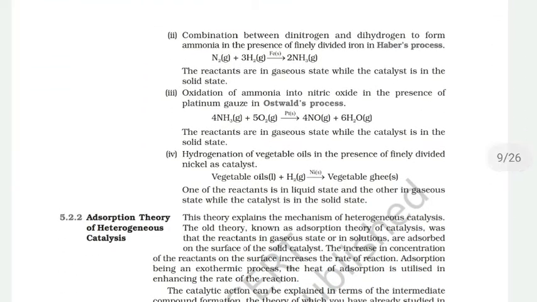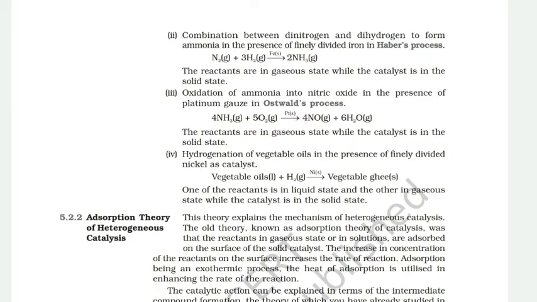And next is the Ostwald process. In the Ostwald process for the synthesis of nitric acid, ammonia is oxidized in the presence of platinum. So this is also an example of heterogeneous catalysis.